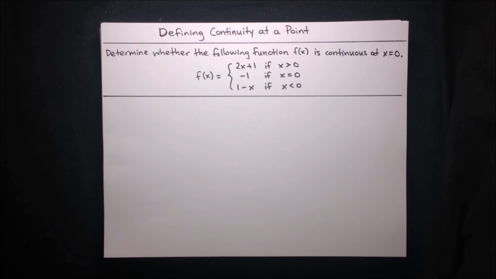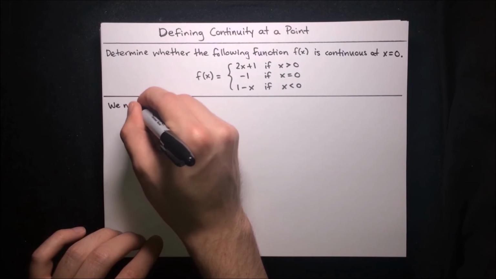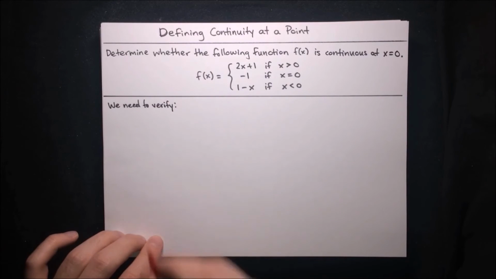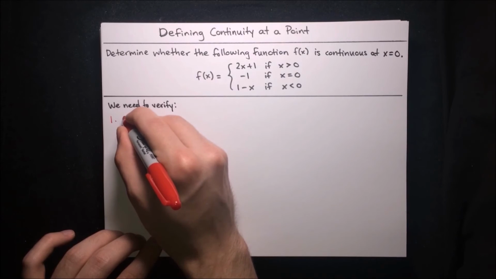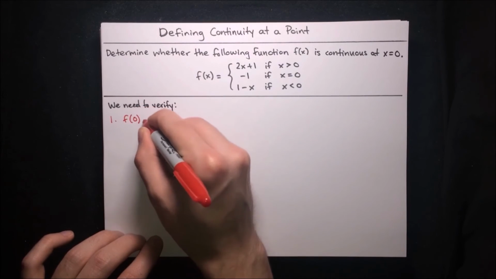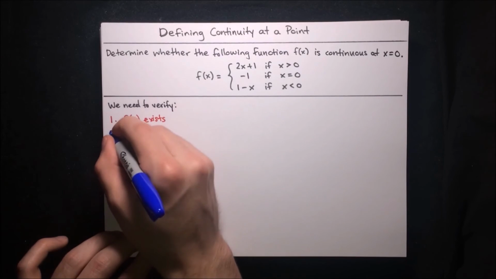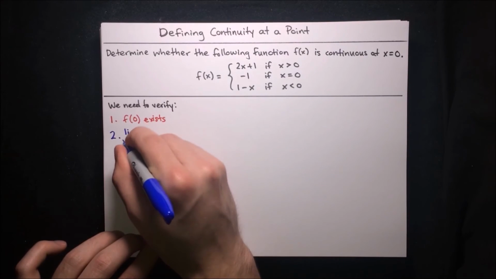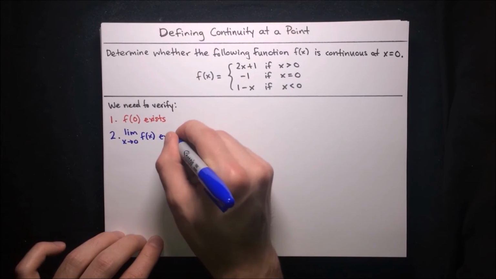Now remember our 3 requirements for the function to be continuous at a point. Let's just start by writing them down. So we need to verify the following. First of all, we need to verify that the function value is actually defined at the point. We need to verify that f of 0 exists. 2, we need to verify that the limit is defined at the point. So we need to verify that the limit as x approaches 0 of f of x exists.